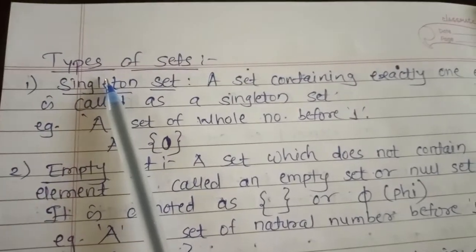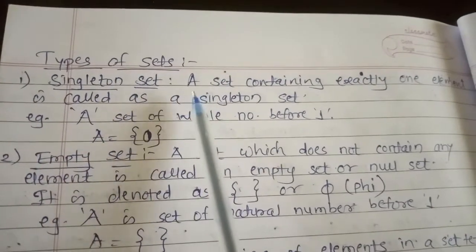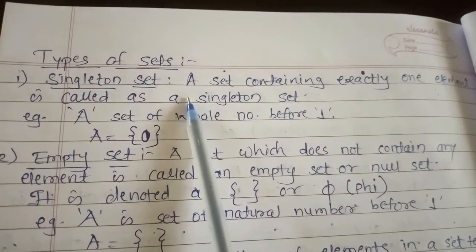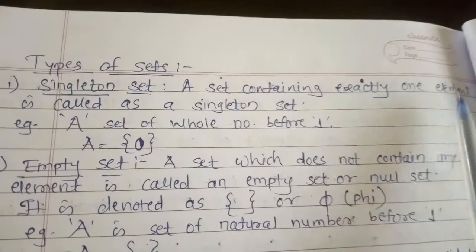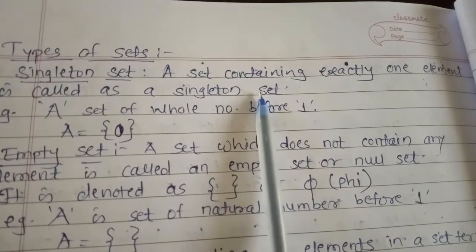Hello students, I am going to continue the chapter Sets of standard 9th. So here we discuss the types of sets. The first one is the singleton set. What is the meaning or definition of a singleton set? A set containing exactly one element is called a singleton set.